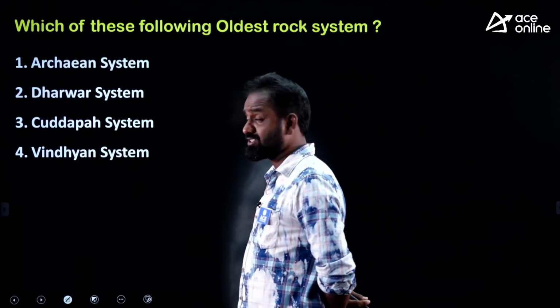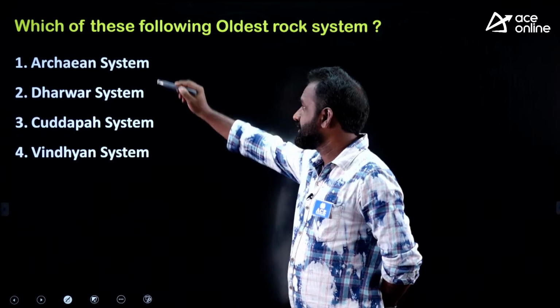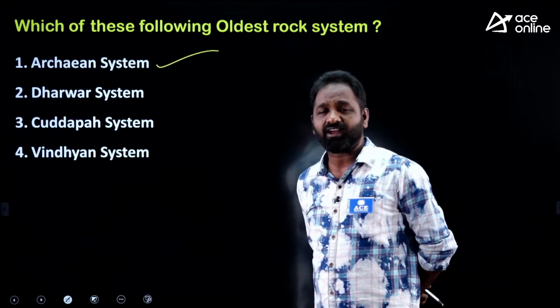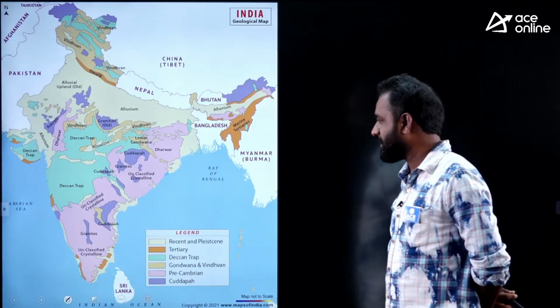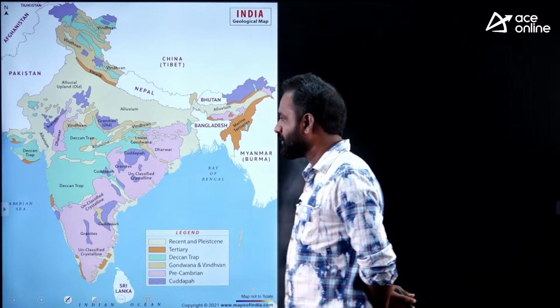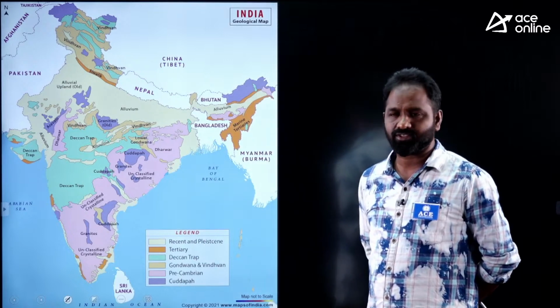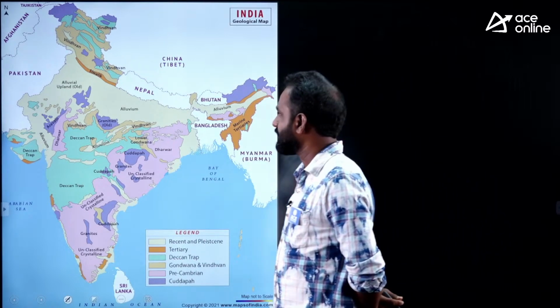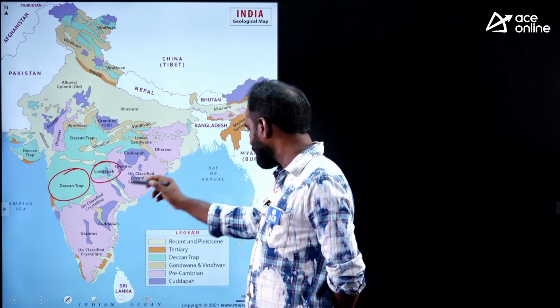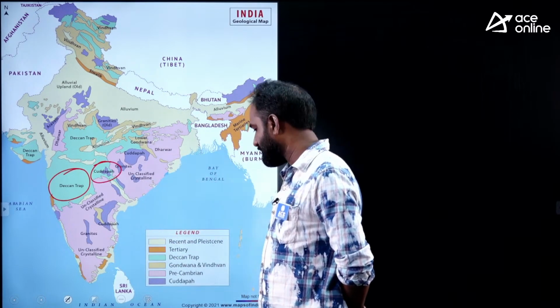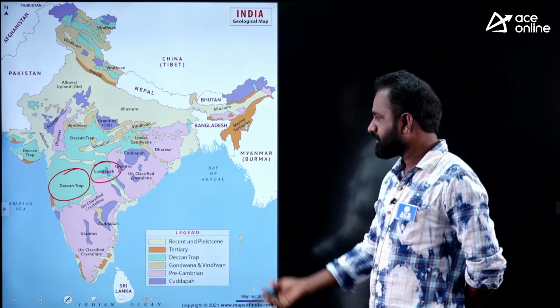The answer is the primary rock system, the Archean rock system, which is the oldest rock system in the country. And if you look at this map, you can answer. So based on this question, I am giving advice to you, please go through the rock systems once again. For example, you can see here this is the Deccan Trap system, the Kadapa rock system. And this we can call the pre-Cambrian rock system, and the Gondwana rock system is there. So please go through that.